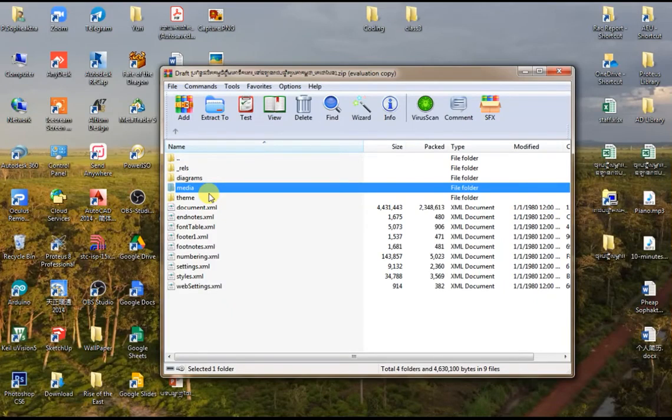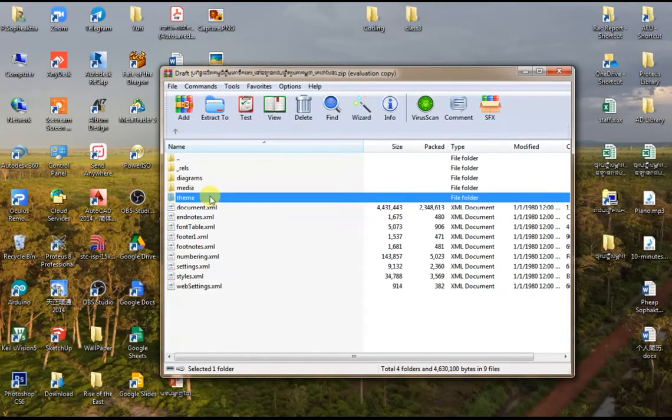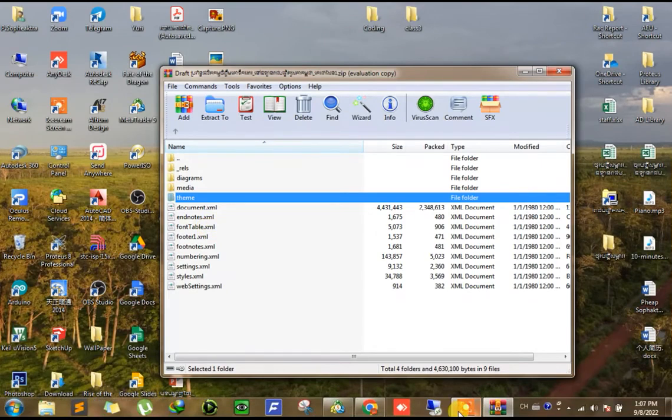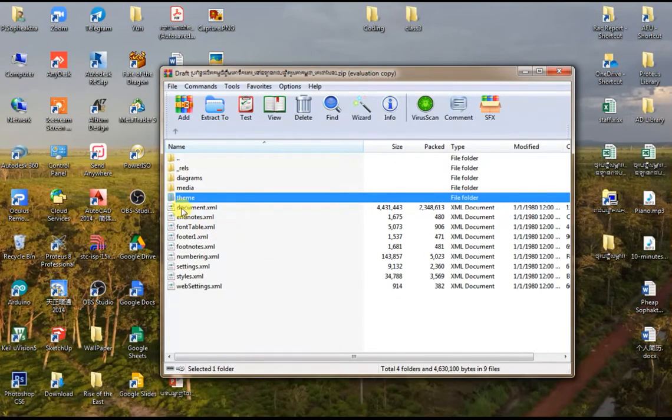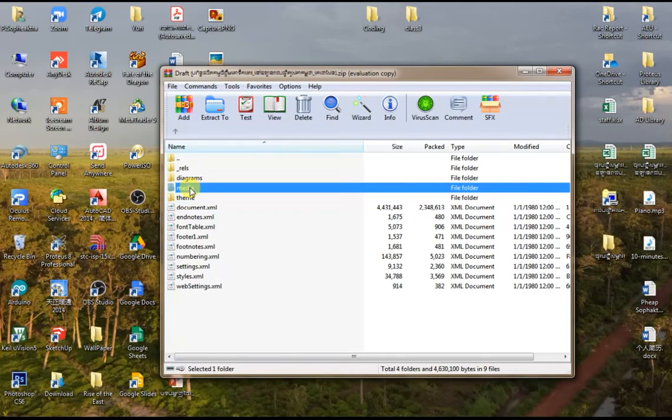So we delete all the images, delete all the media, just because we want to save our content. We want to open our content again and re-edit it. But if we don't delete it, the file size still exceeds 512 megabytes and it's still unable to open. So now I'm going to delete all the images. I just showed you that there's some images within the document, and now here we are within the folder of the document and we can delete it.